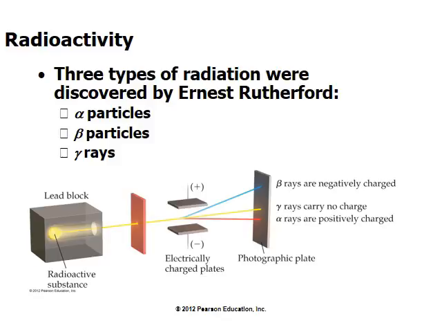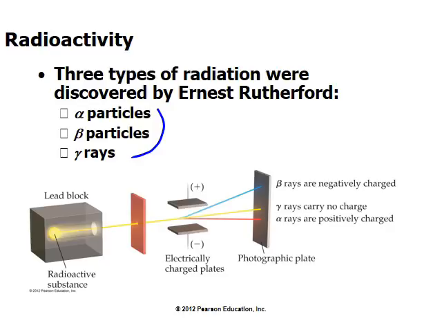Rutherford, by working with radioactive substances, discovered three types of particles that are coming out of radioactive nuclei. What he basically found out is that from a radioactive substance, the radiation or beam coming out appears to be a single beam, but as it passes through positive and negative plates, it's split into three different beams.